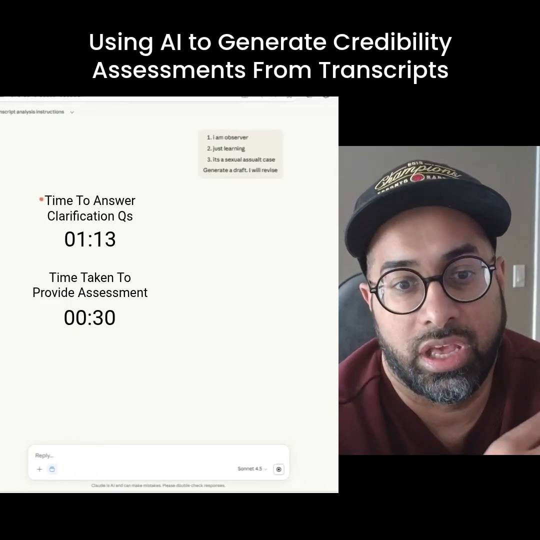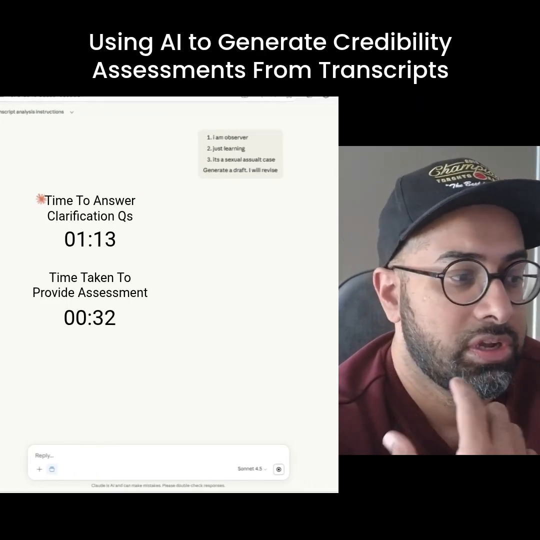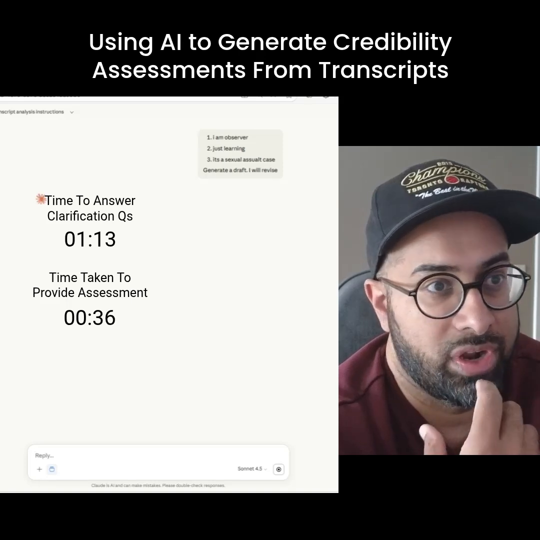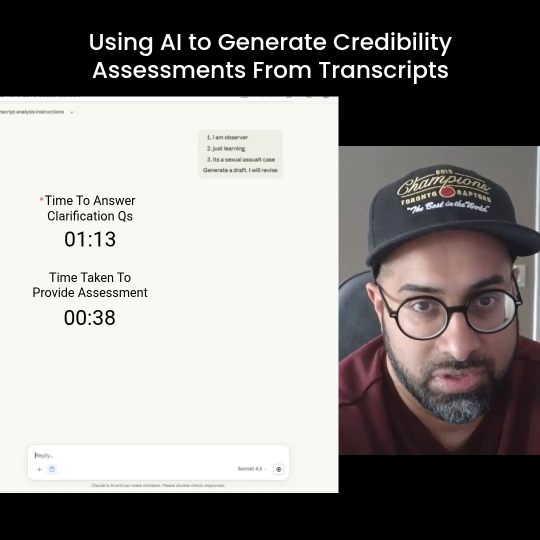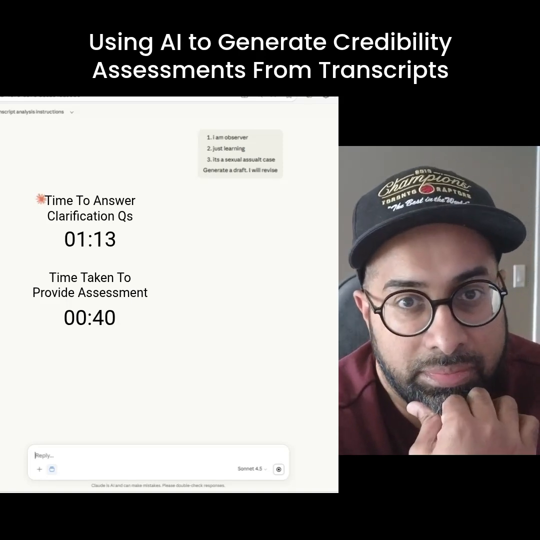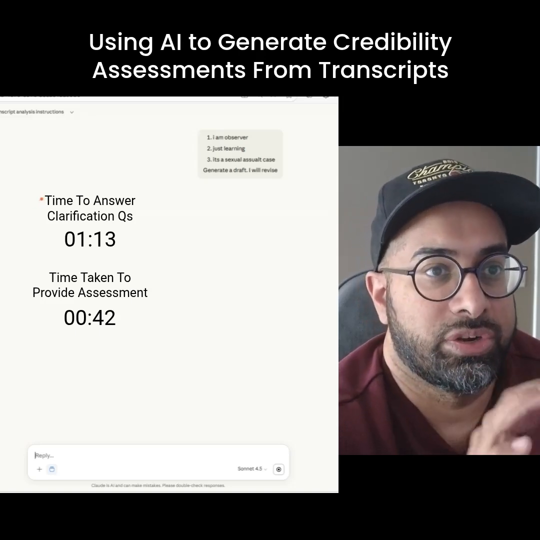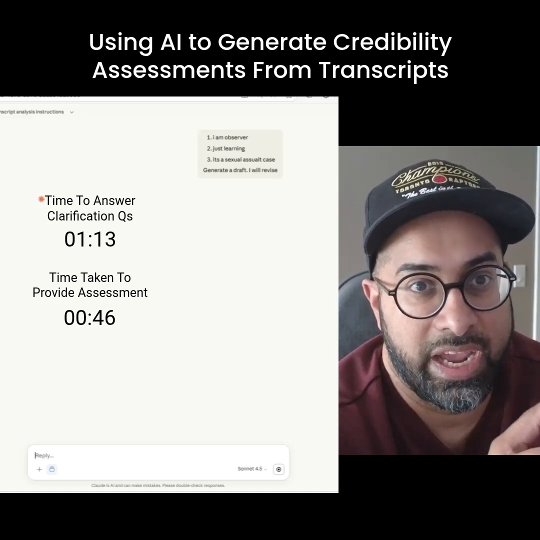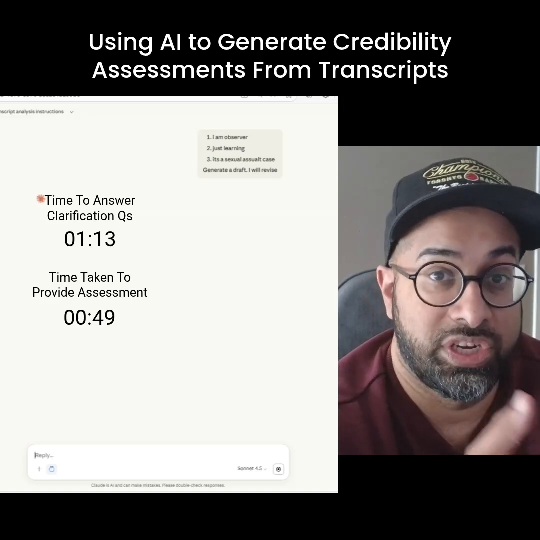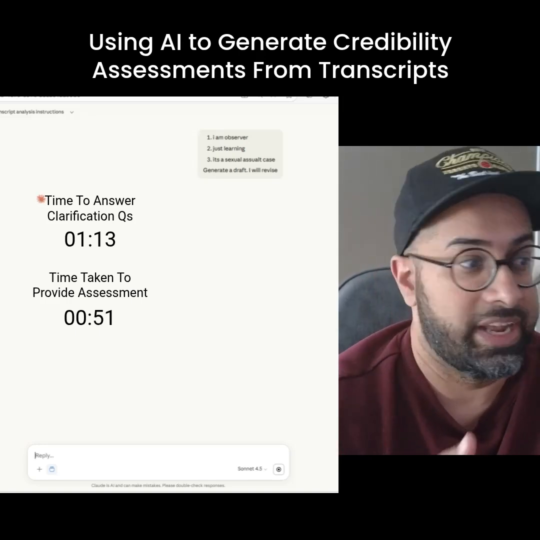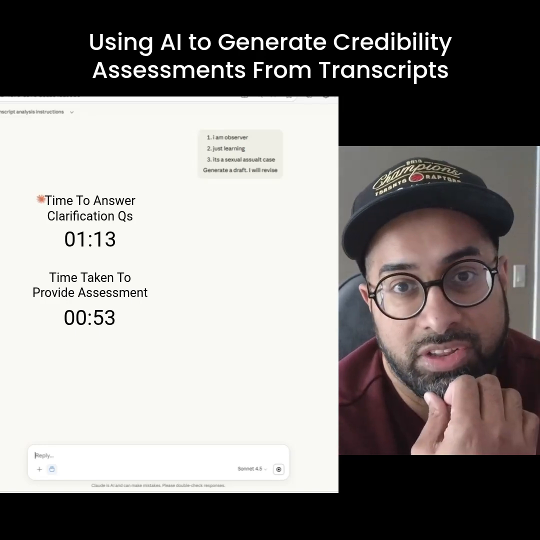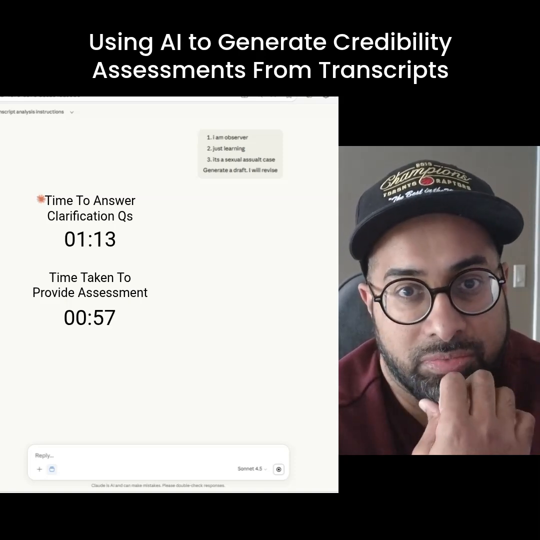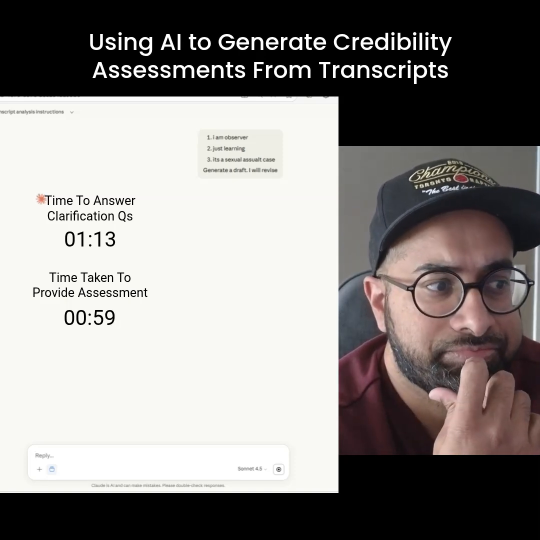The only thing with these more advanced prompts is that it's going to take a little bit more time to generate the output. It's not going to instantly create the content. But what you're going to find is that when it does generate it, it's going to get you 80 to 90% of the way there, which you are obviously going to be checking up on. And again, I'm right now at about 3:30 minutes. This is done in real time. When it goes on, you'll see a little timer here.